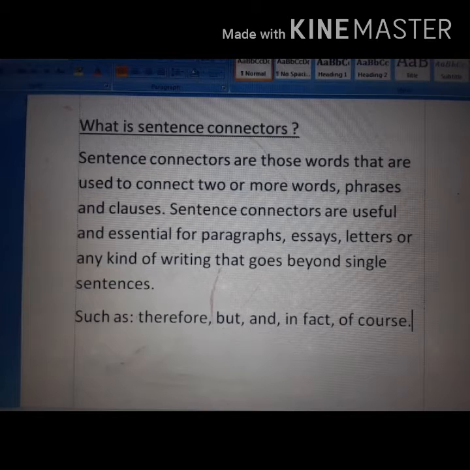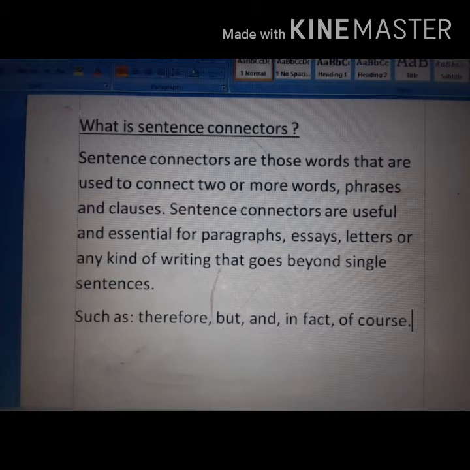So, from this definition, we can understand that these words connect the sentences or clauses to express the meaning elaborately and to join sentences together to develop writing skill.